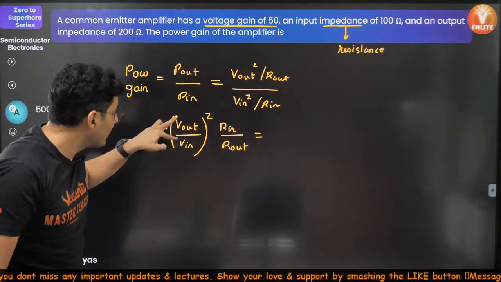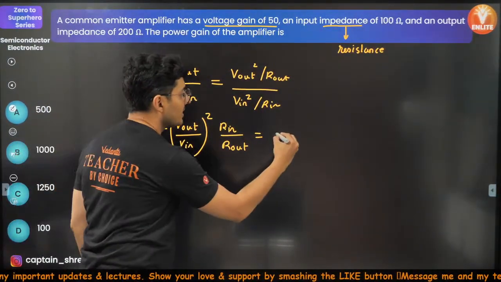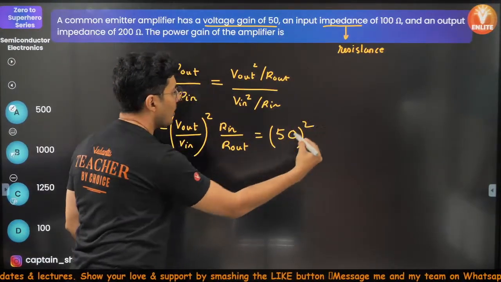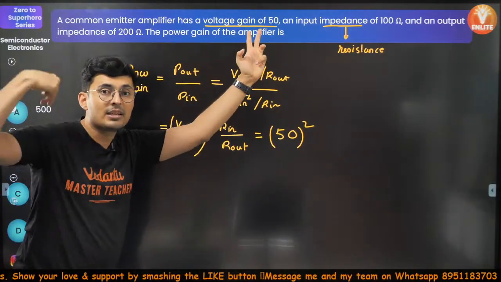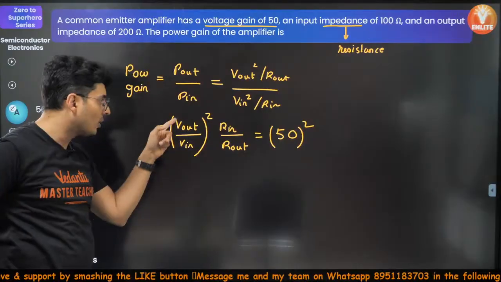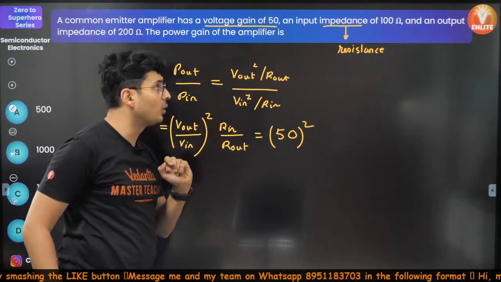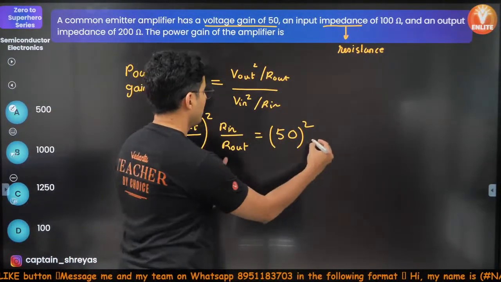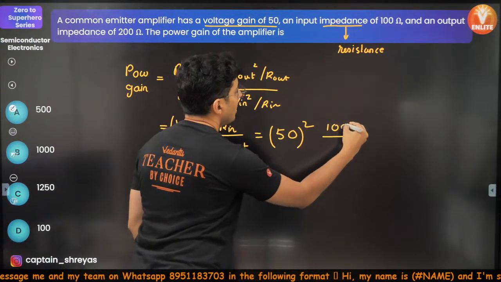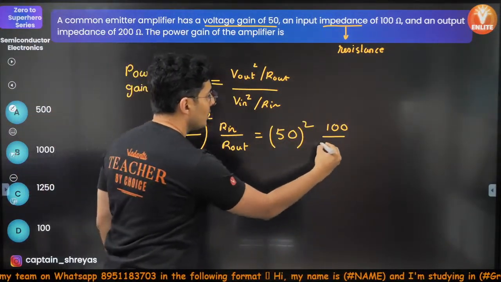Now the voltage out by voltage in means voltage gain. The voltage gain, the ratio, is already given. So this is 50, so 50 square. Got it? Voltage gain means output voltage by input voltage. That is already given. Input by output resistance: input resistance is how much? It is 100. Output resistance is how much?